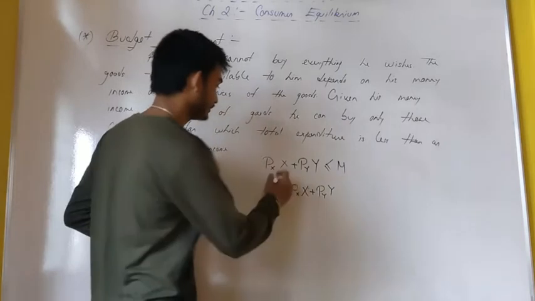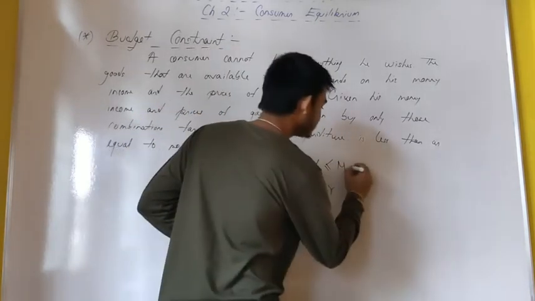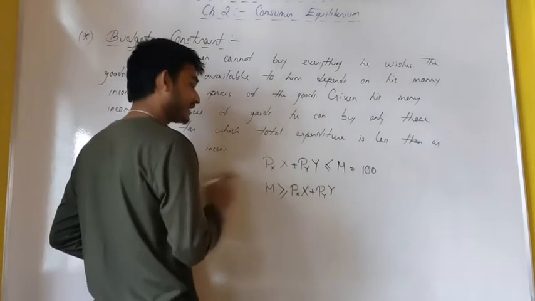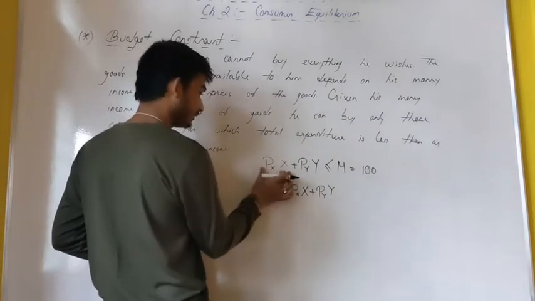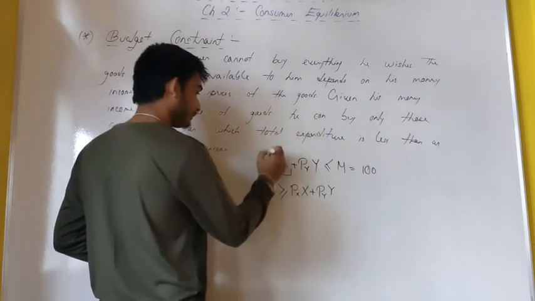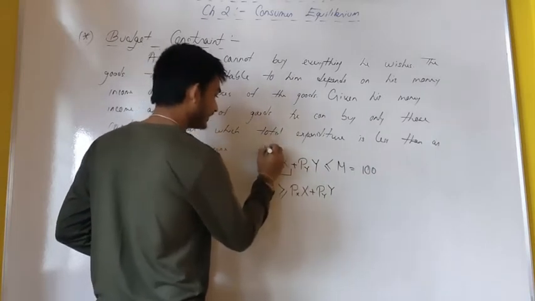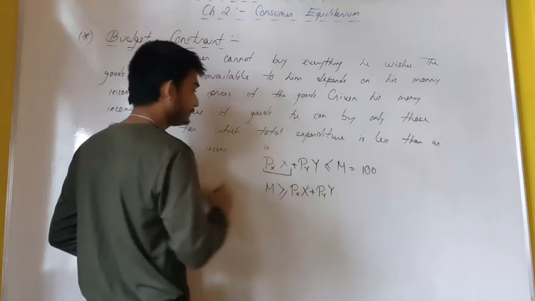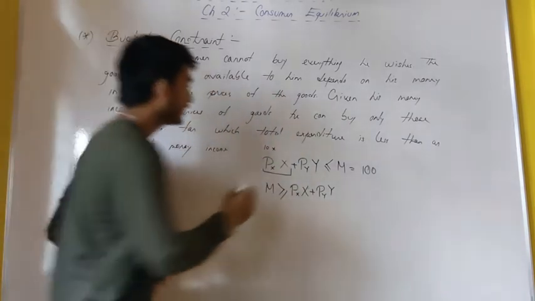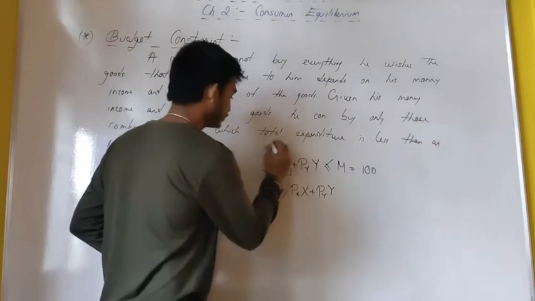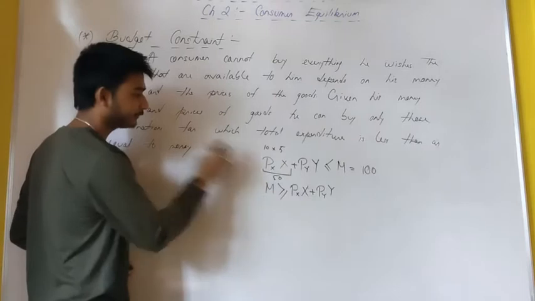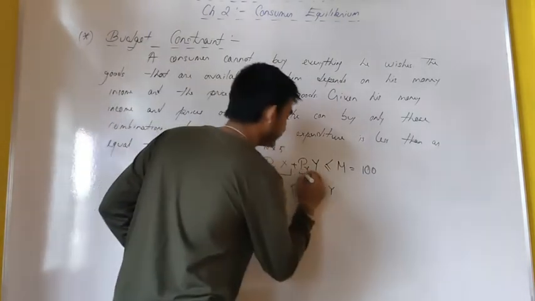Say suppose I have rupees 100. The expenditure done on good X, say suppose the price of good X is 10 and I want to purchase 5 units of good X, so together I am having 50. The total expenditure for good X is 50.